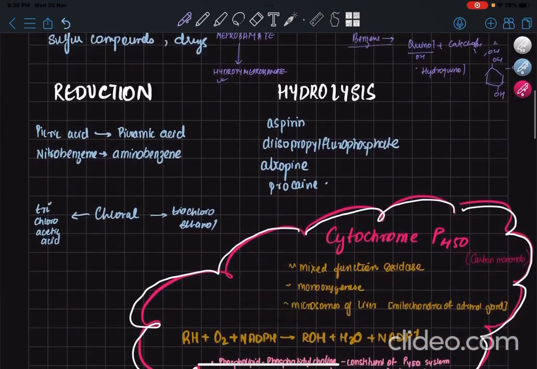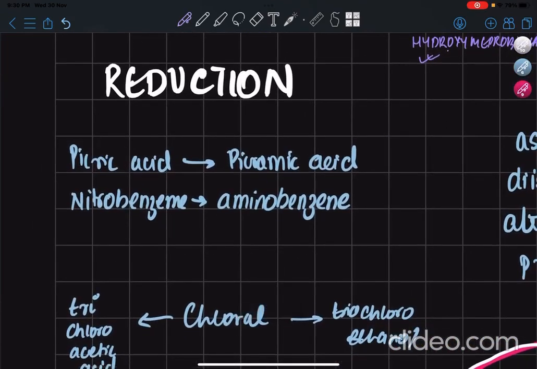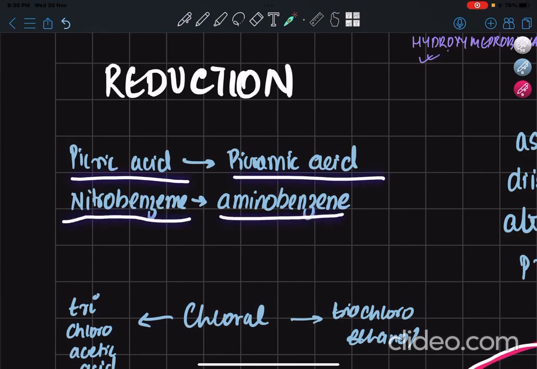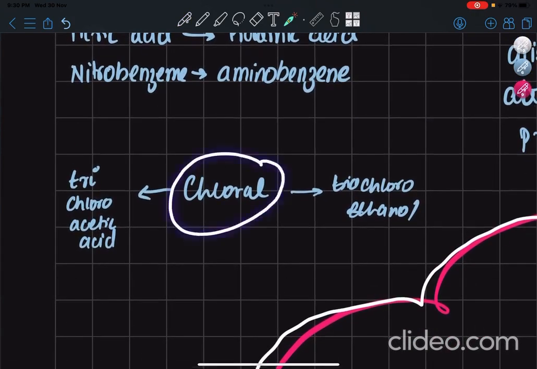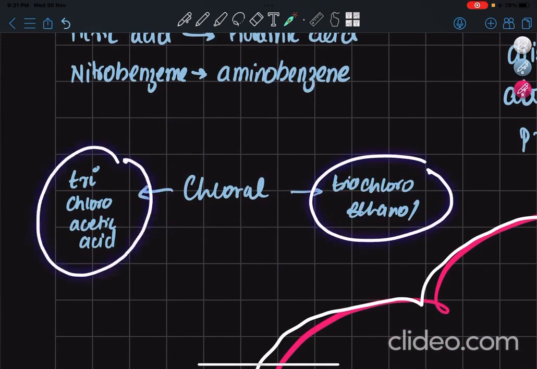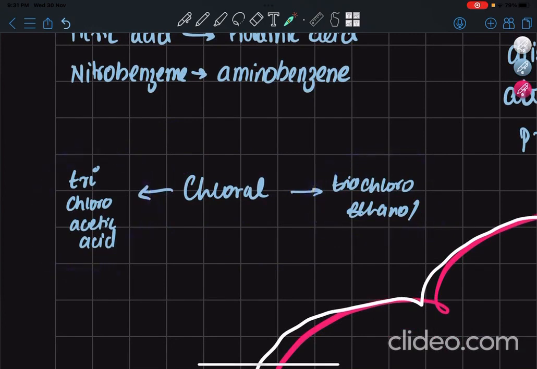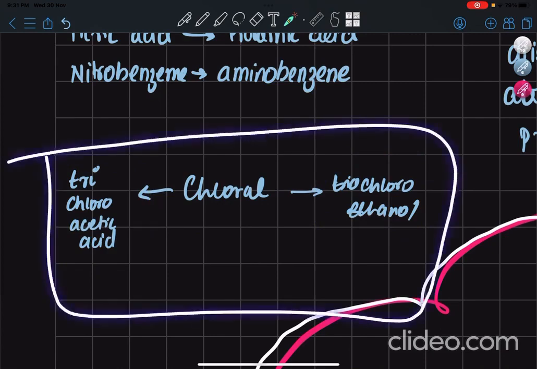Coming to reduction, same thing, the products are reduced to a more easily excretable form. Examples given are picric acid to picramic acid, nitrobenzene to aminobenzene. And there's one example of chloral. Chloral can either get oxidized to trichloroacetic acid, or it can get reduced to trichloroethanol. Both trichloroethanol and trichloroacetic acid are more easily excretable. So here chloral can go through different metabolisms of detoxification. That is something I've noticed.